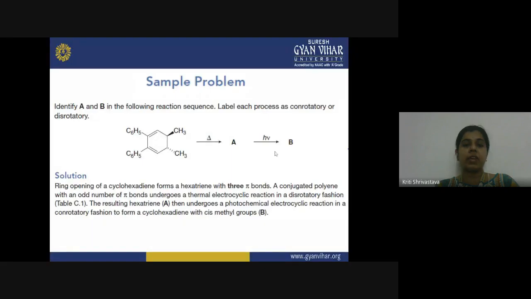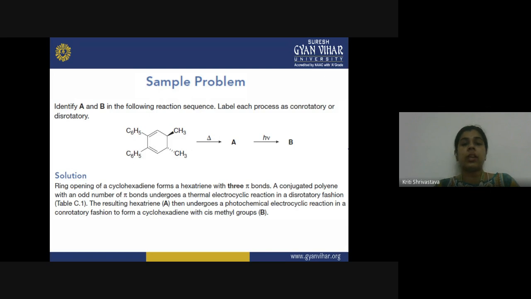First you have a thermal condition, and in the second step, from A to B, you have a photochemical condition. So now you have to identify the products. What is A and what is B? If you can see our initial starting compound, it is a ring. It is an unsaturated ring. So you can see that this will undergo a ring opening reaction.